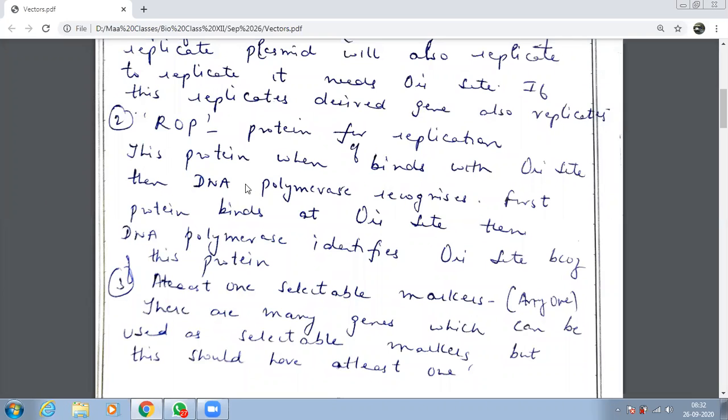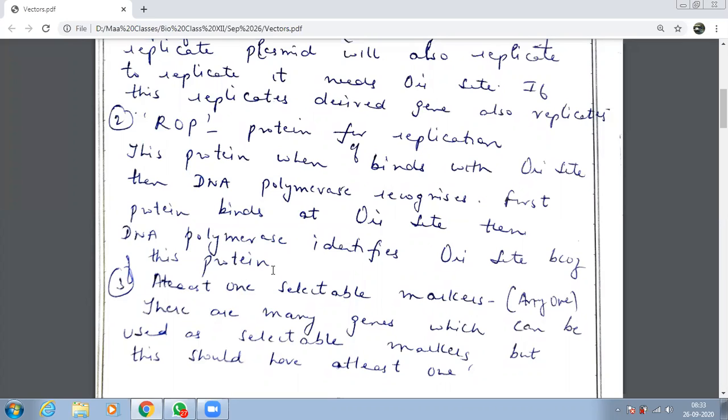How will it help? DNA polymerase will recognize these proteins. Wherever this protein is, that means which site is that? ORI site. So first, your protein will bind at the ORI site. Then DNA polymerase will identify the ORI site because of this protein.